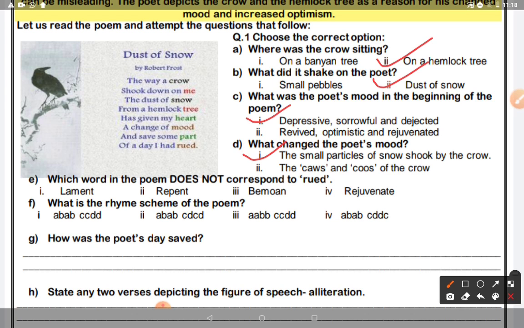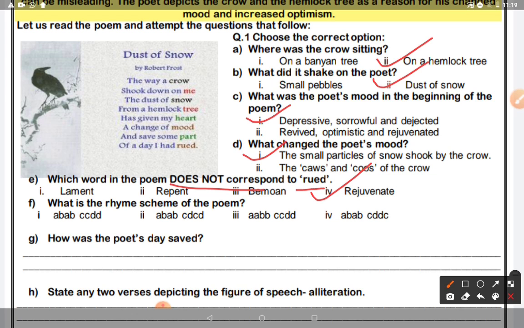E, what word in the poem does not correspond to rued? Rued means regretful or repented or lament, and we have to seek what does not correspond to it, which means we have to seek an antonym of it. So the answer would be regenerated, which means refreshing.